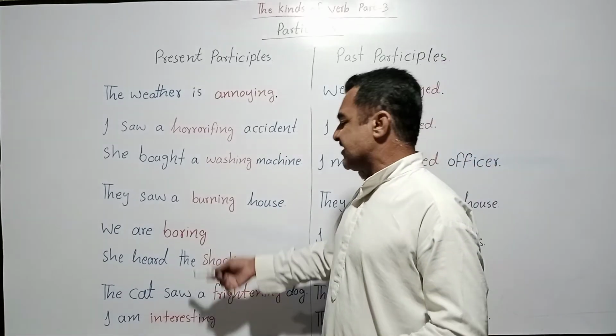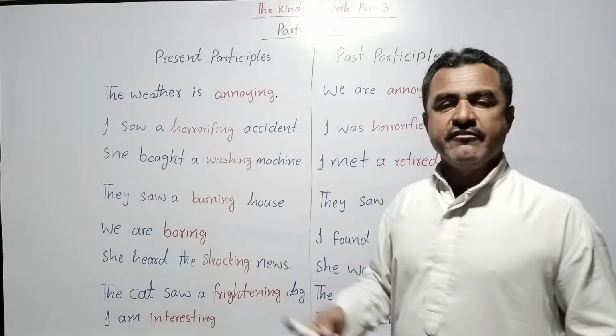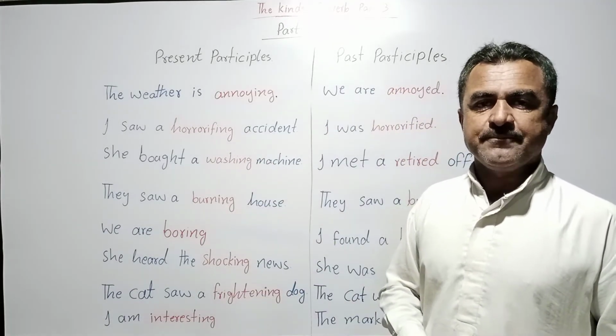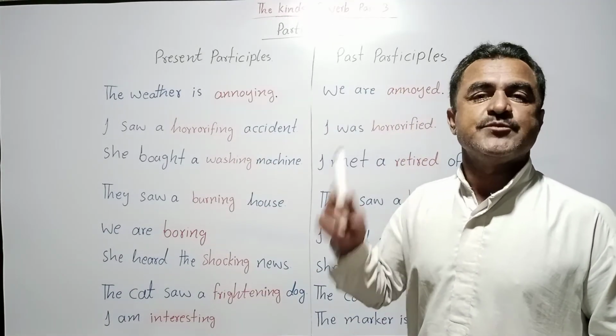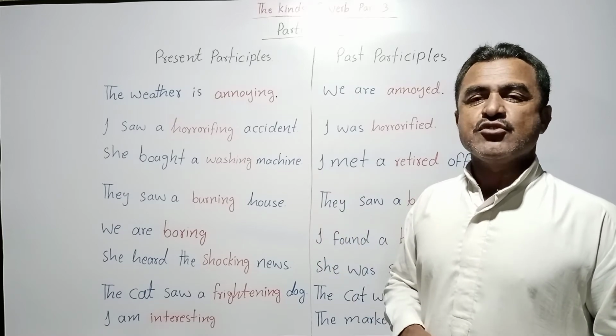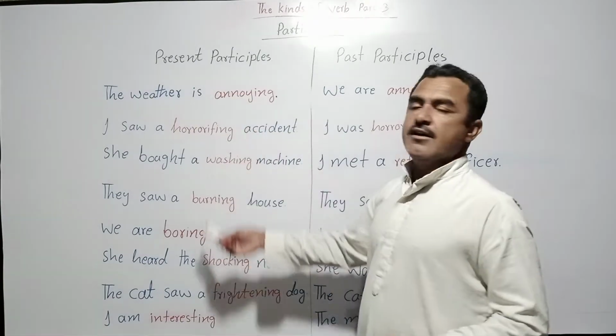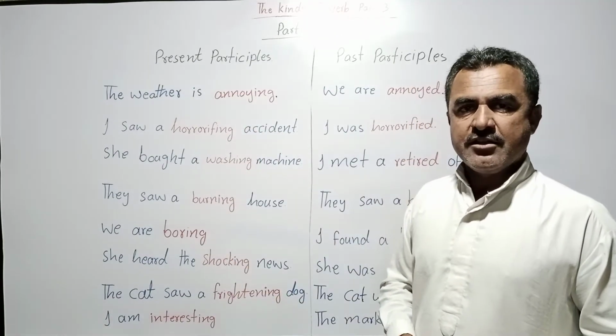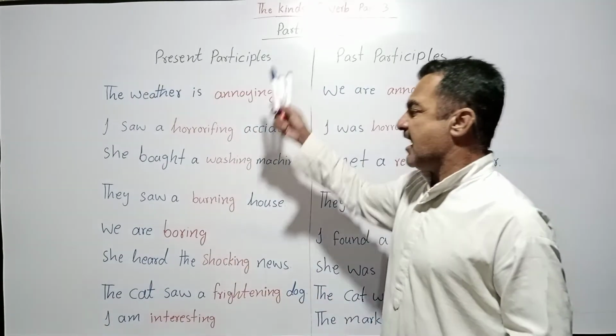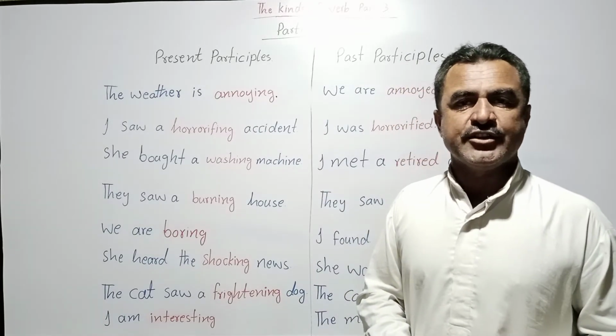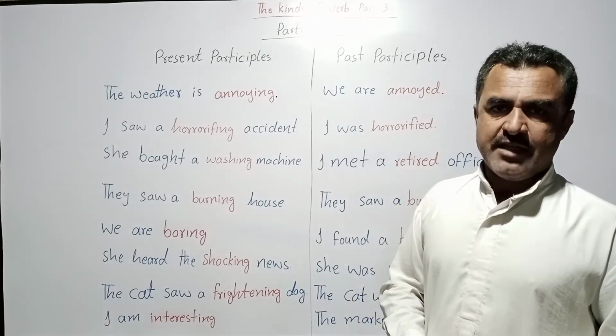So as I said before, we mostly do not use the subjects I and we in present participle sentences, because these sentences are describing sentences and we cannot describe ourselves.